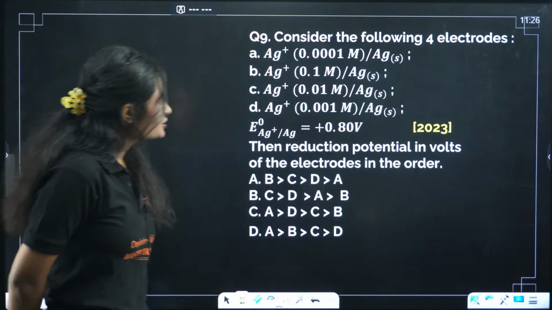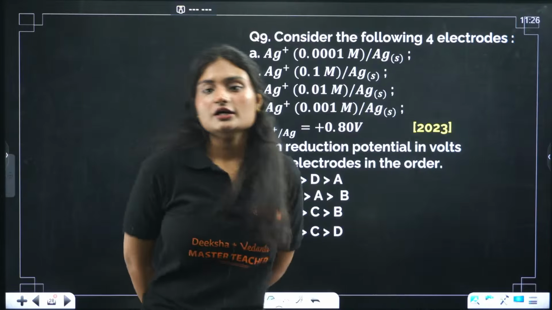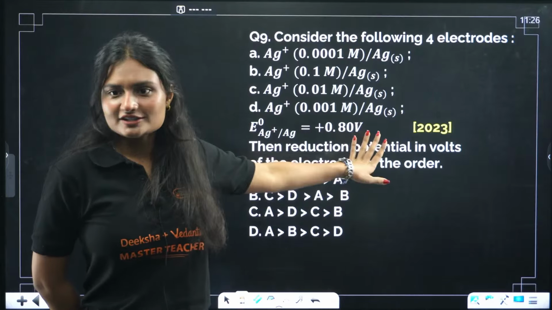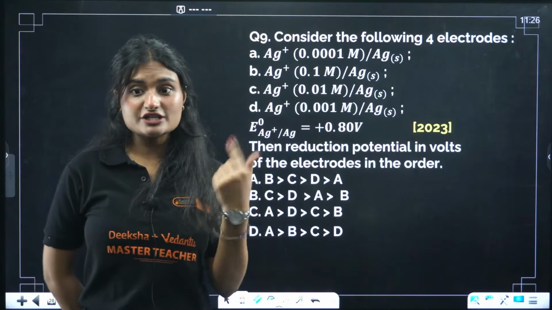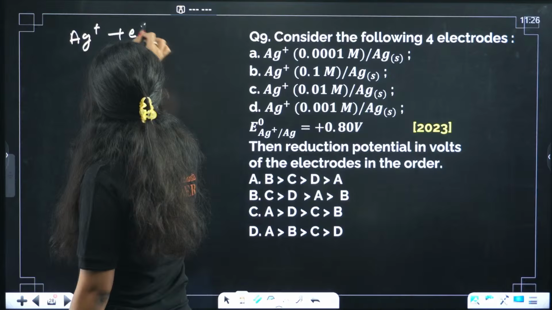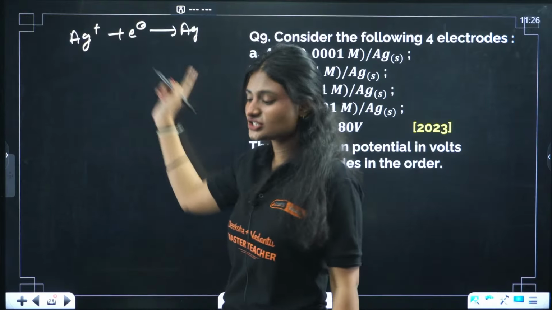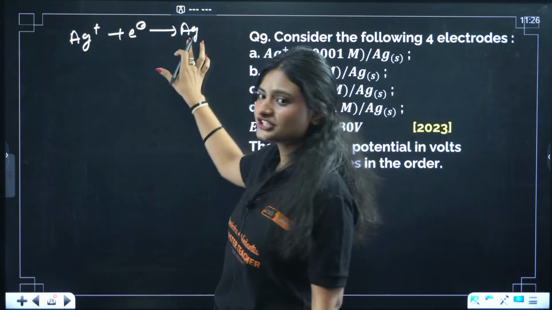This is the reduction potential of the electrodes in the order. Let's not see here, it's getting a little confused. We know the reaction. What is happening here? Ag+ is getting reduced. Reduction is happening, right? Gain of electrons. Ag+ is getting converted into Ag.